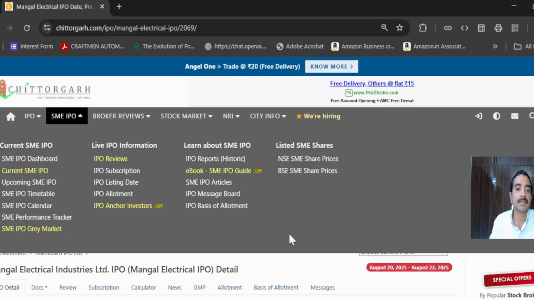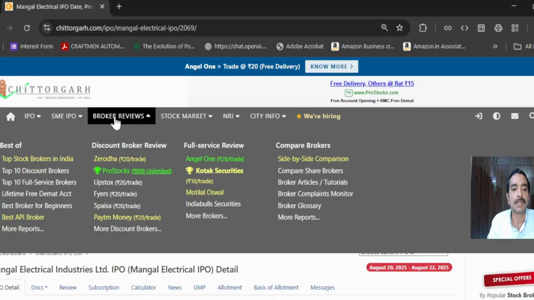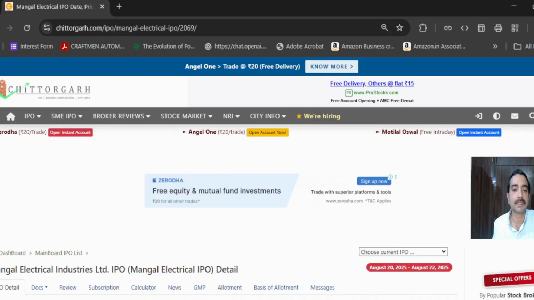And the next tab is the broker report. Generally, there are a lot of broker reports available on such sites, but I would not recommend you to go ahead with the broker reports. Sometimes they might be slightly biased, because those brokers are sometimes fund managers of these particular IPOs. So you can have your own pointers and check what suits your way of thinking.